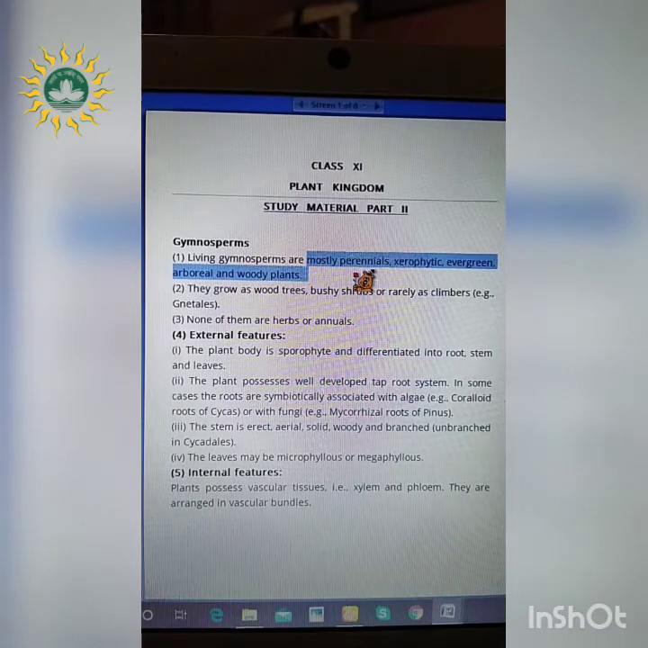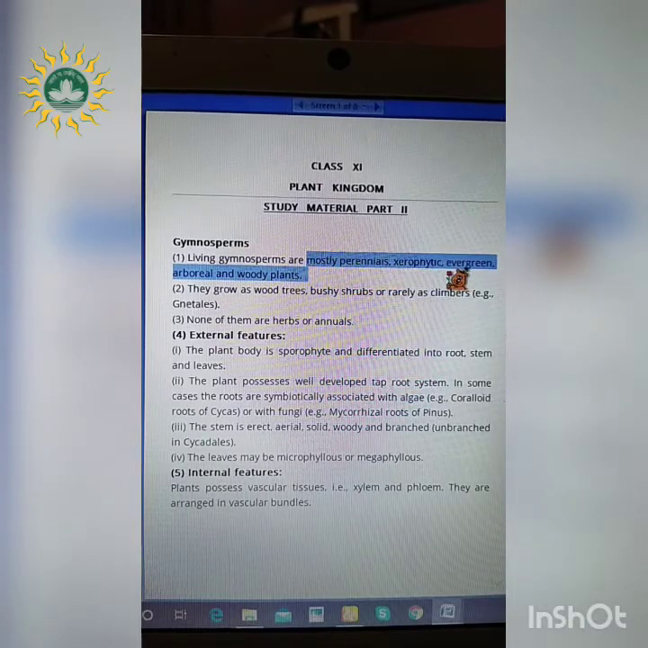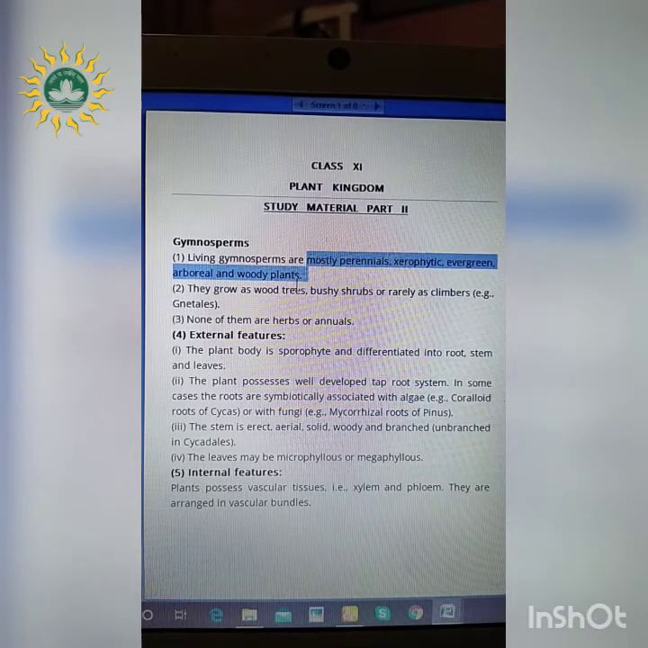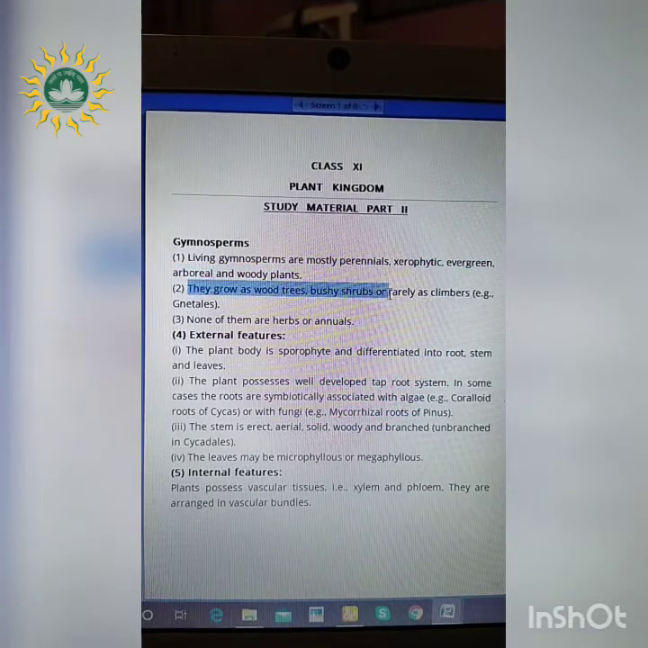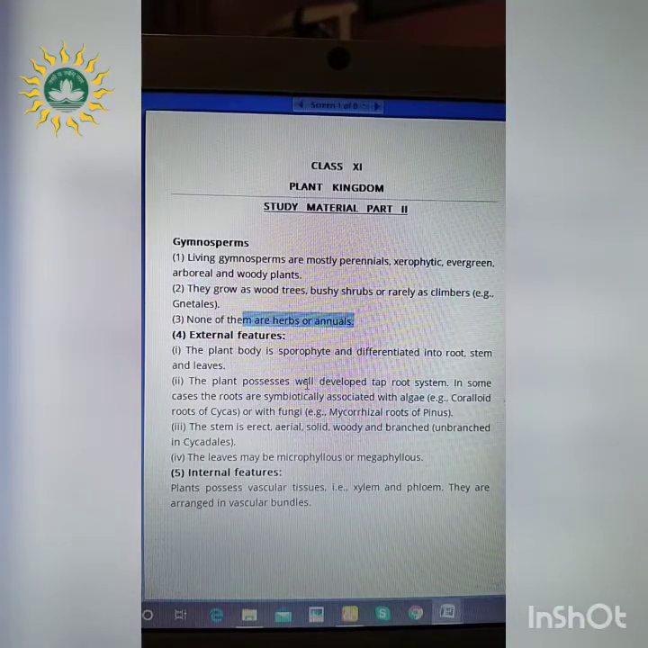Perennials means present all through the year. Xerophytic means extreme desert conditions or dry conditions. Evergreen, all of you know what that is. And arboreal and woody plants means a tree-like pattern. So they grow as woody trees, bushy shrubs or rarely as climbers, for example the nettles, wherever the herbs or animals are not present.